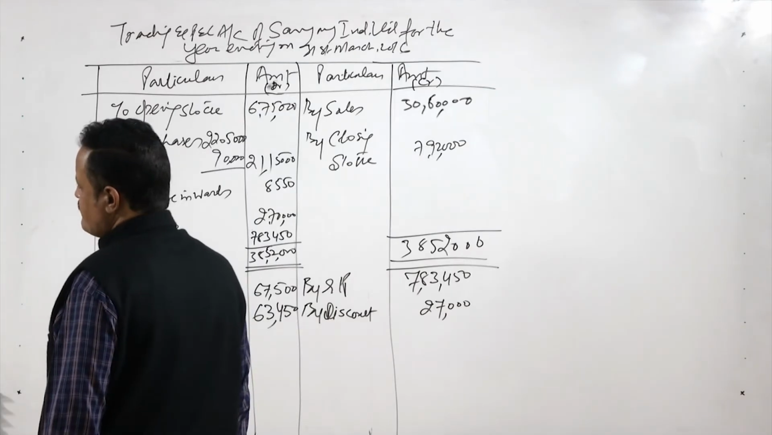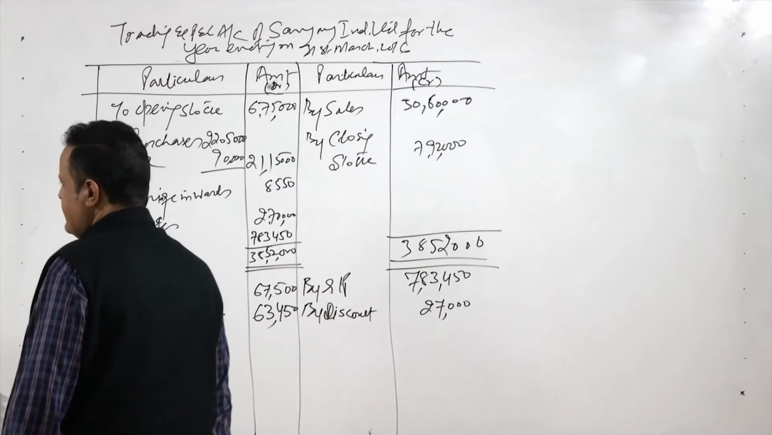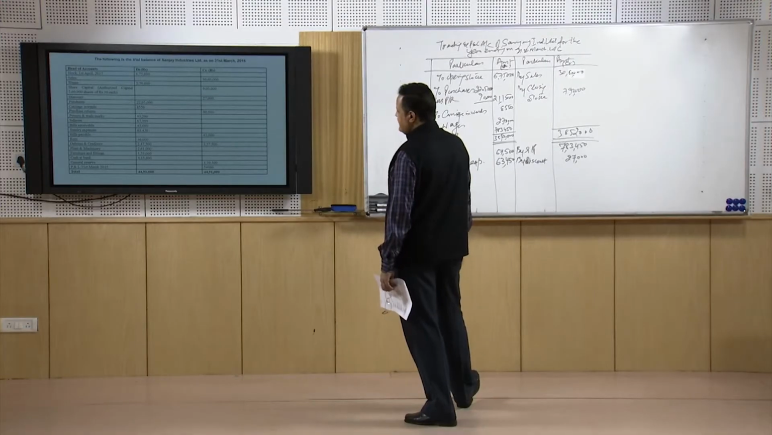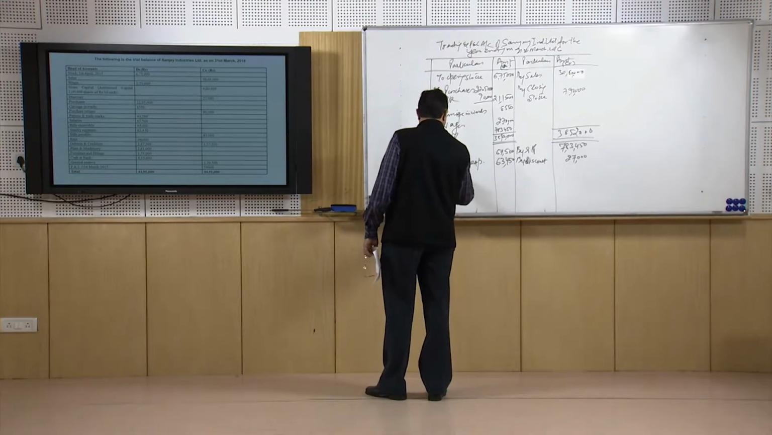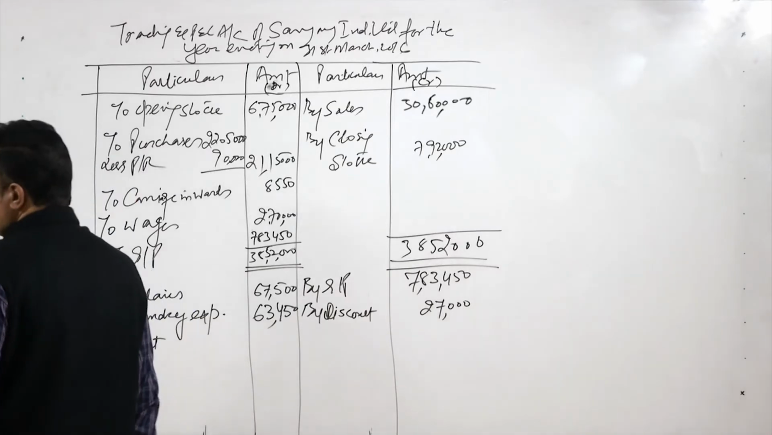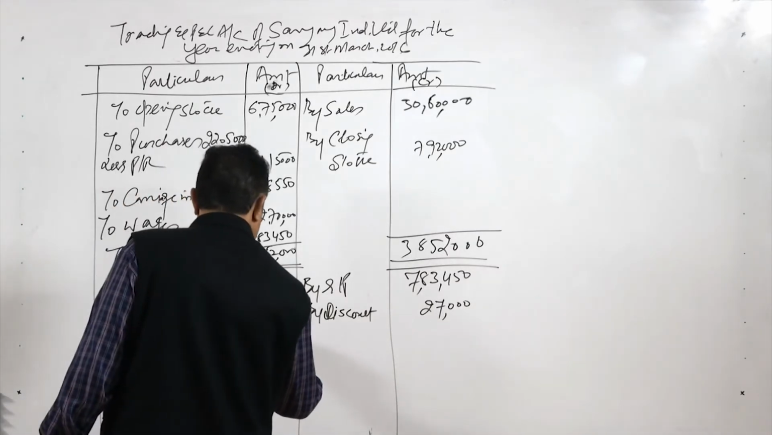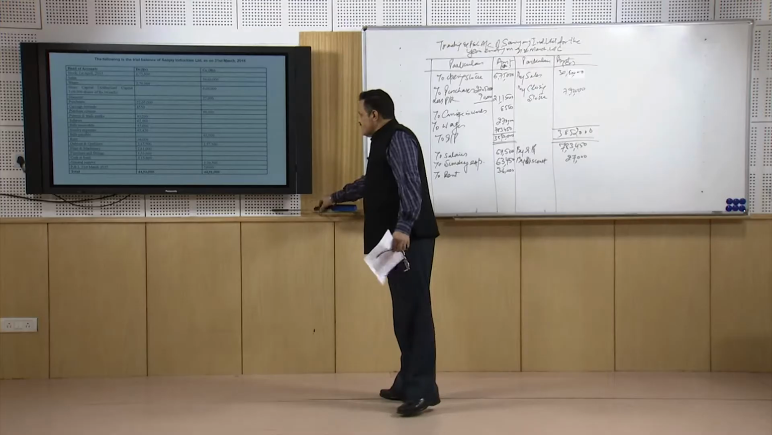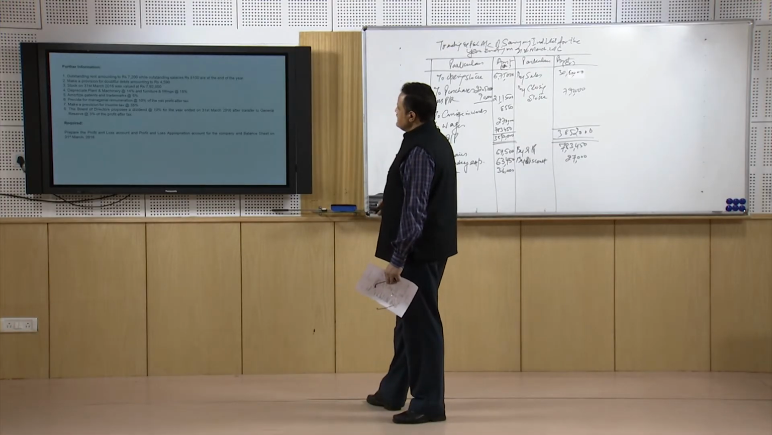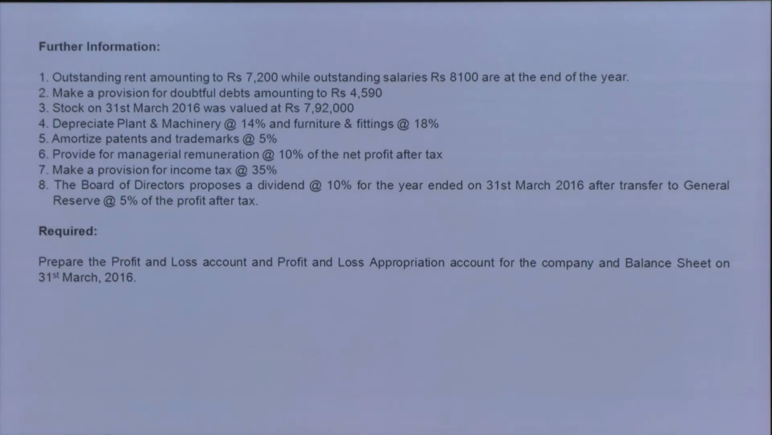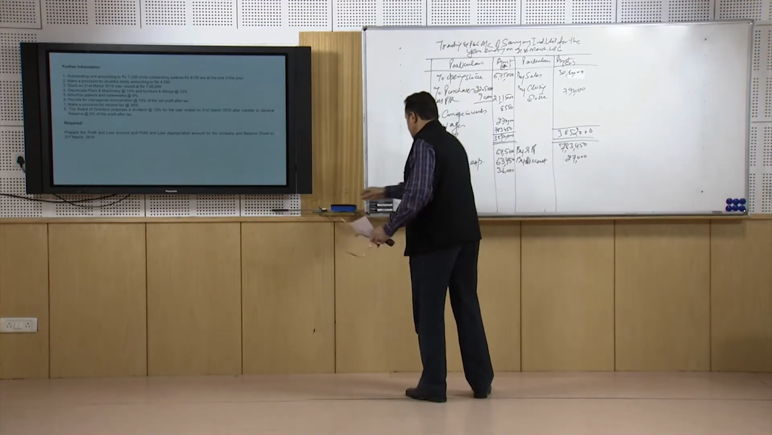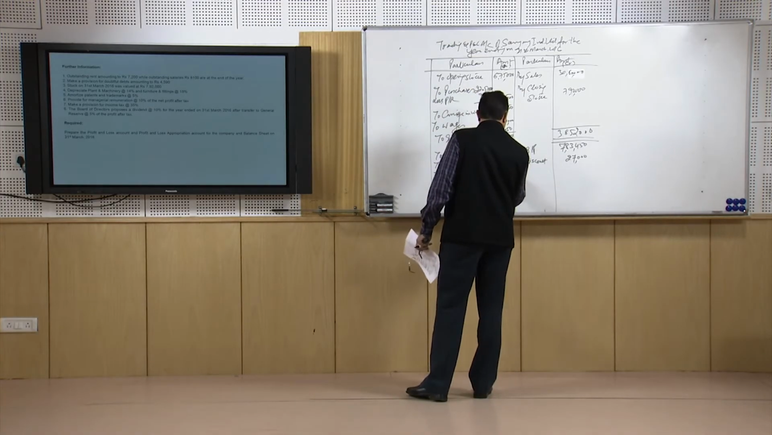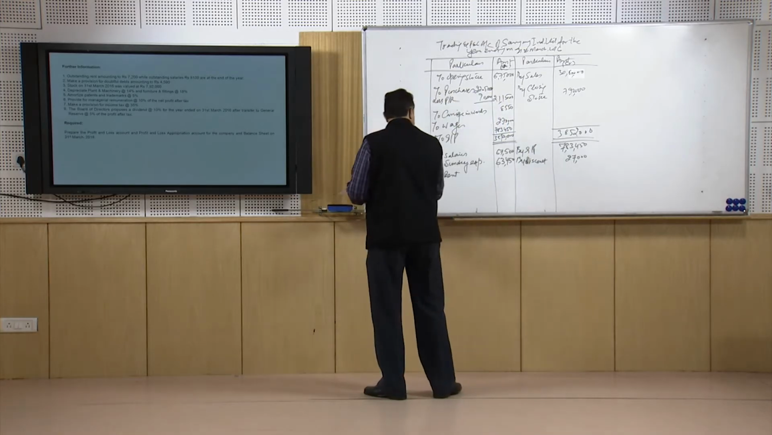Bills payable is a liability. Rent: is it a debit balance or credit balance? Rent is a debit balance. To rent, the figure is 36,000. Is there anything to be adjusted? Let's check: outstanding rent amounting to rupees 7,200, while outstanding salaries of 8,100 are at the end of the year. So the total rent figure will be something different.